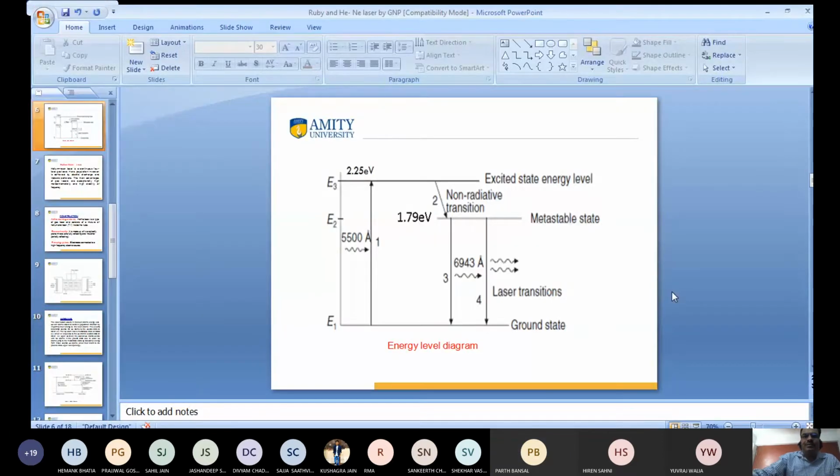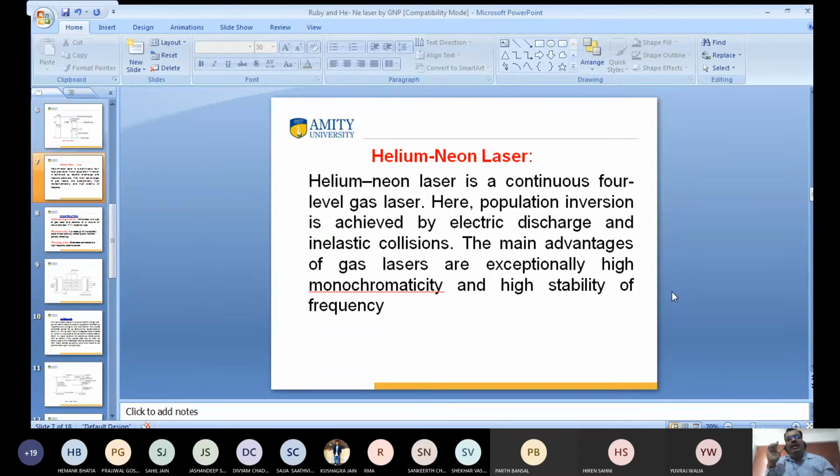Again, the next topic is very important. This is known as the helium neon laser. Path, your question was pending: what is the difference between the three-level and four-level laser? I am not discussing that now because I want to explain this one first. When I explain this, you will be able to get the answer very clearly. So I will tell you about the four-level laser.